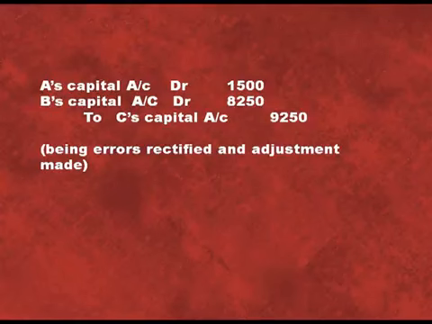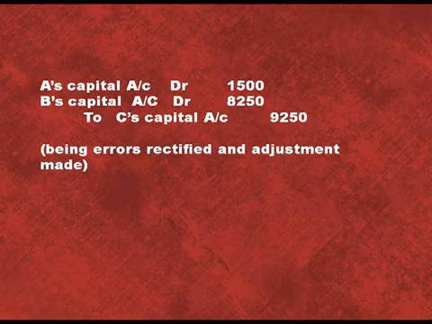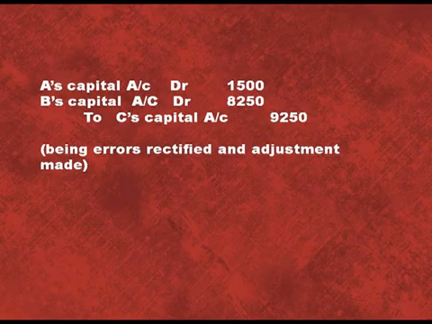Now we will pass an adjustment entry. A's capital account debit 1500, B's capital account debit 8250 and C's capital account credited with 9750. That means we are taking 1500 from A and 8250 from B and giving it to C by crediting his capital account with 9750. This was the full-fledged question under which we can see different types of errors and how to solve these errors. Now we move to the last question.